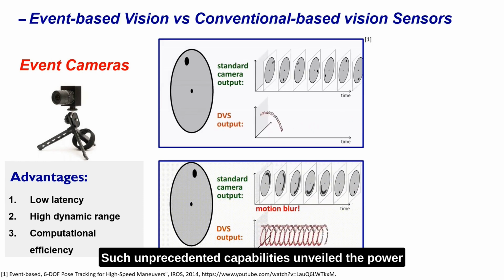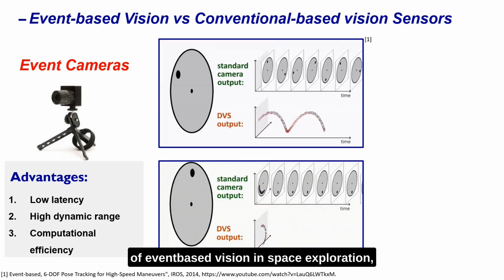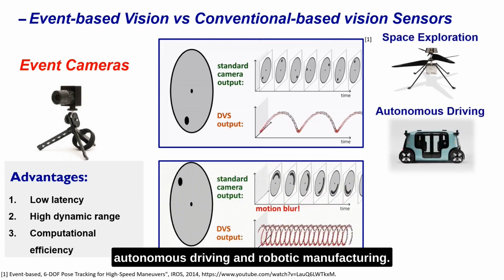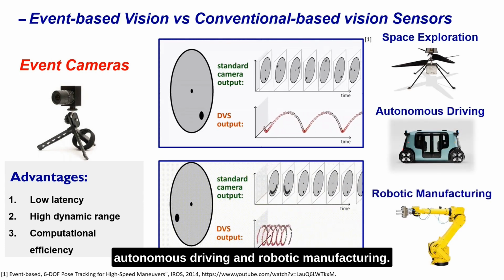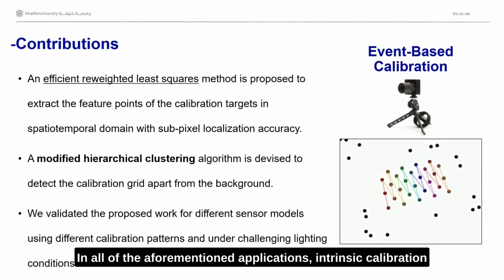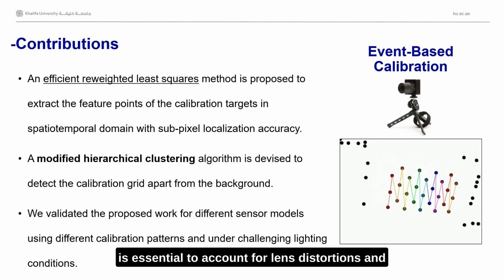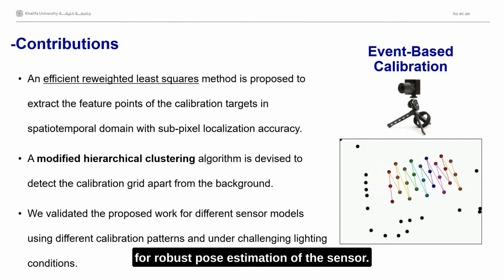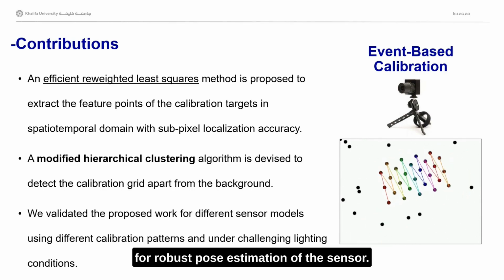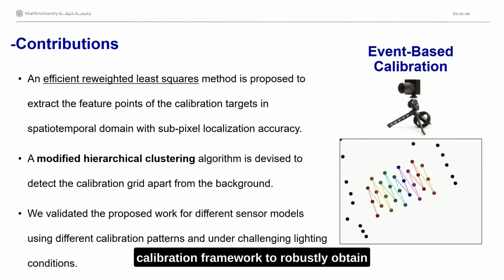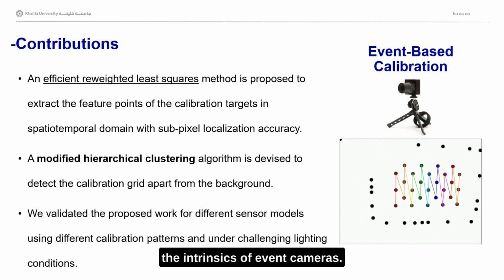Such unprecedented capabilities unveiled the power of event-based vision in space exploration, autonomous driving, and robotic manufacturing. In all of the aforementioned applications, intrinsic calibration is essential to account for lens distortions, and for robust pose estimation of the sensor. Therefore, our work proposes an event-driven calibration framework to robustly obtain the intrinsics of event cameras.